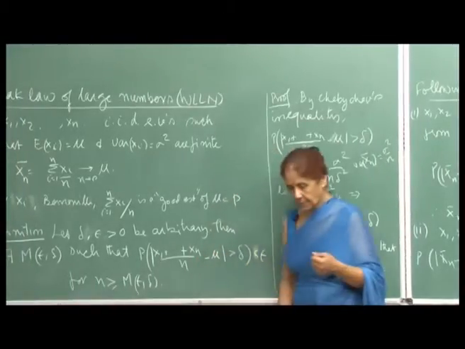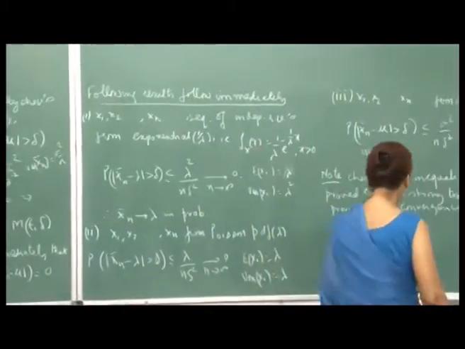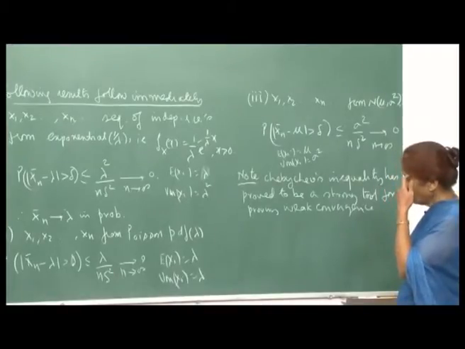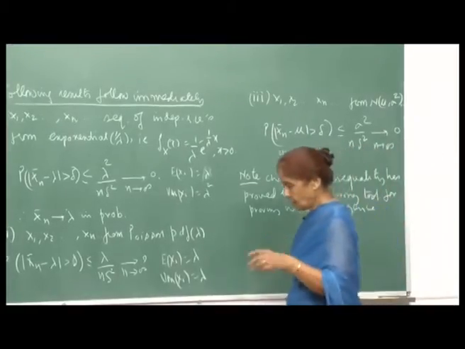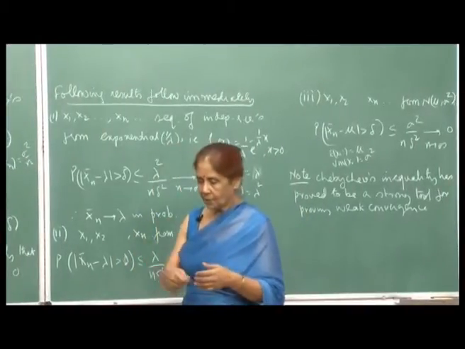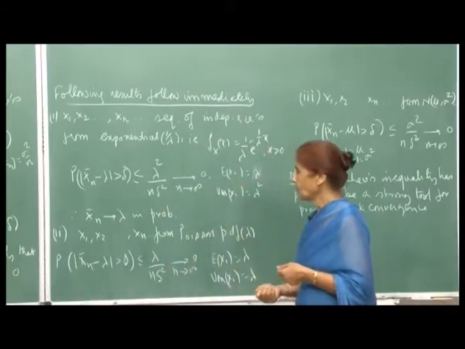Again, as I said, it is a matter of interpretation. You might go to a casino and keep putting money in a slot machine, and for a number of times you are not successful.